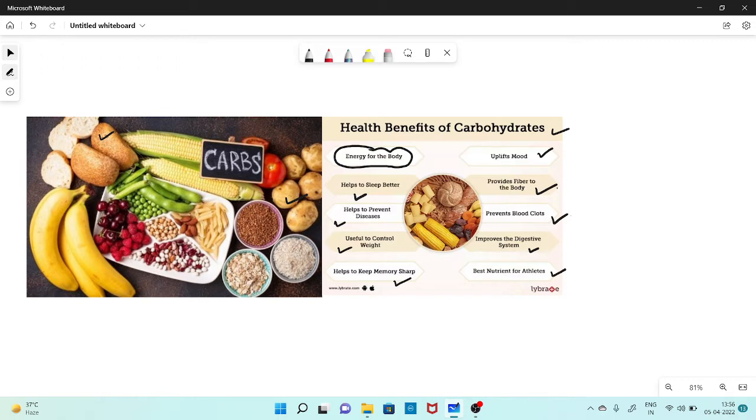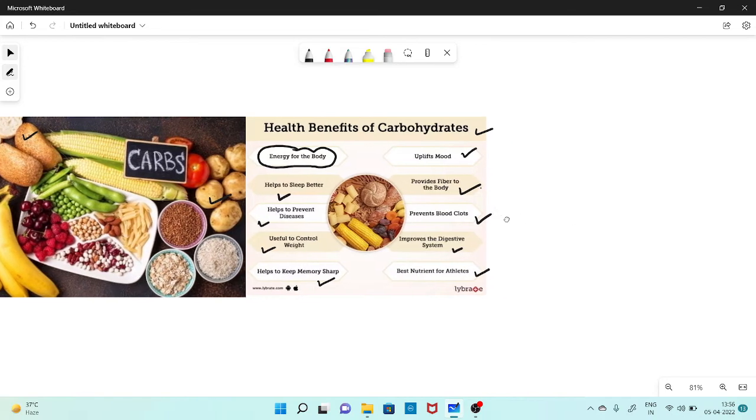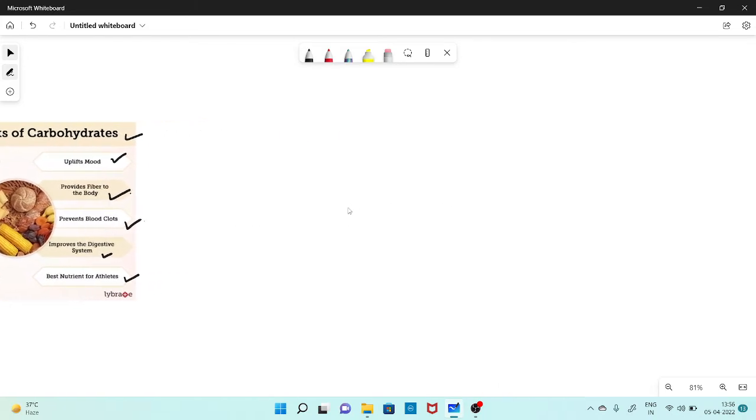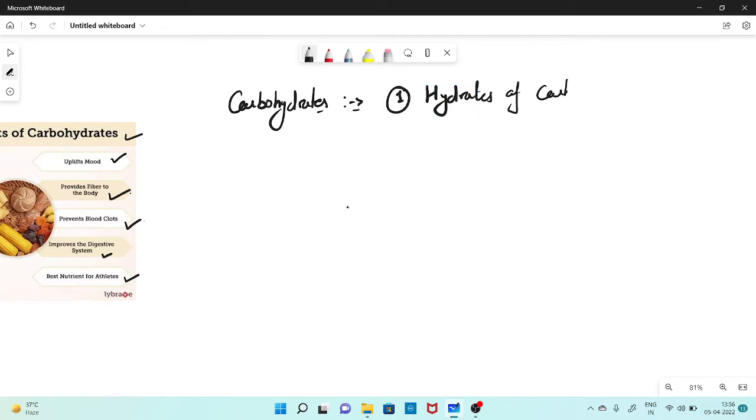Now let's discuss the structure of carbohydrates and the types of carbohydrates, right? First you should know what carbohydrates actually are. Carbohydrates are defined, number one, as hydrates of carbon, due to the presence of a specific ratio of carbon and water.